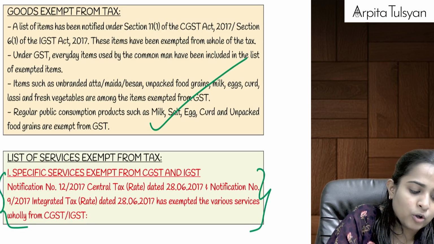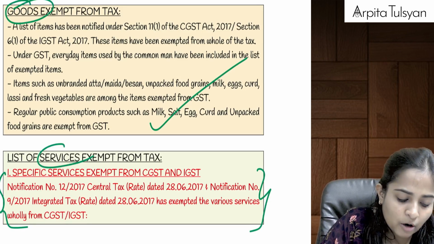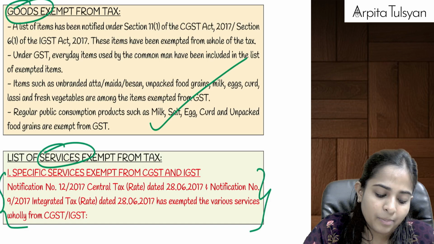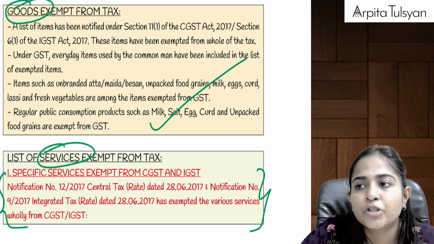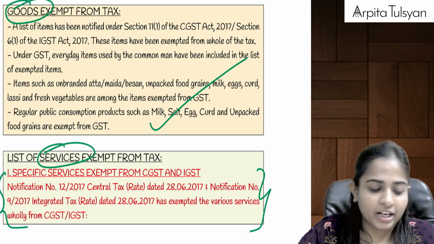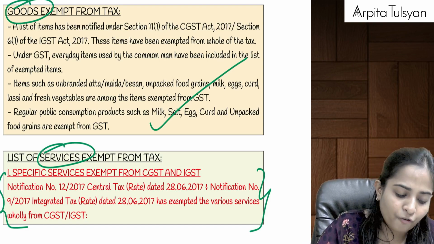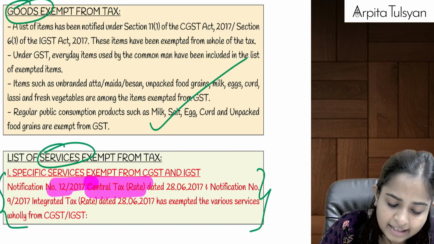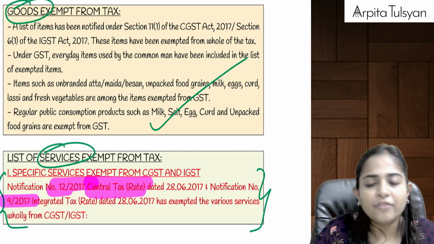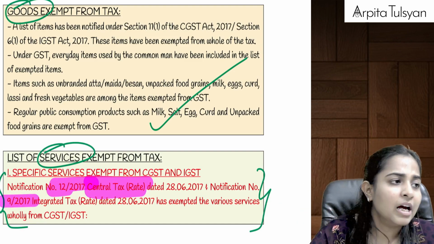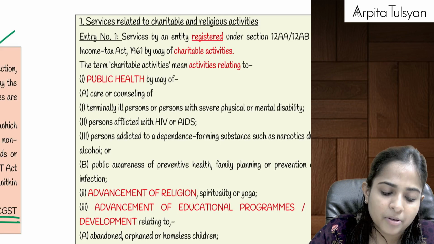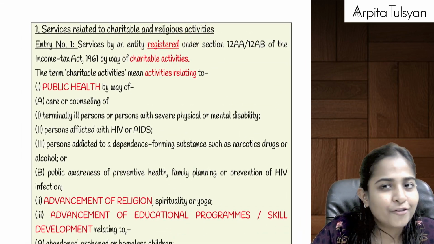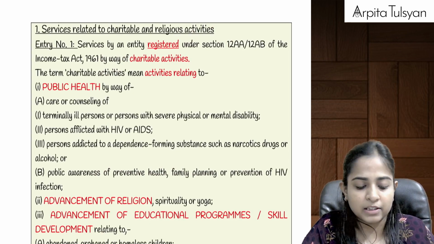Now coming on to the services. The first one was about the goods. Now we are talking about the services. They have given us some specific services on which GST will be totally exempted. This exemption they have brought by way of a notification. I'll just highlight the notification number for you. It is notification number 12/2017, Central Tax (Rate), dated 28 June 2017, and notification 9/2017 for the IGST. These two notifications have exempted many services from the purview of GST, that is from CGST as well as from IGST.